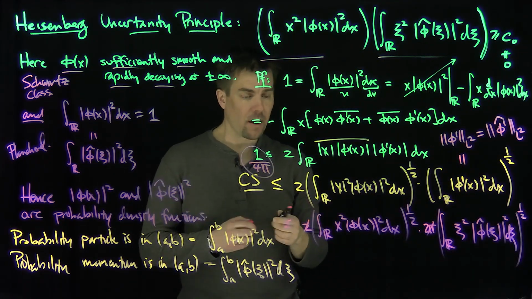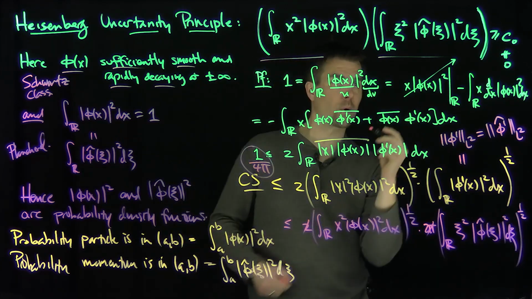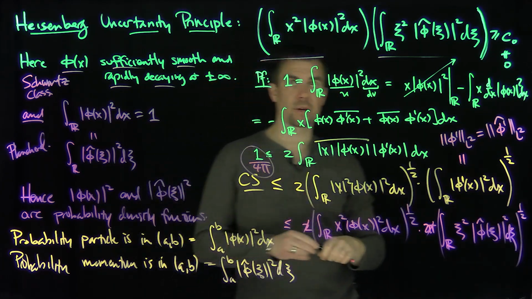And now we're done, right? So we've shown actually therefore that the L2 norm of these expressions are going to be controlled, right?